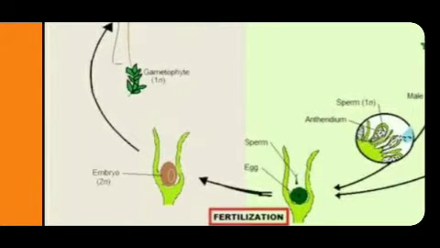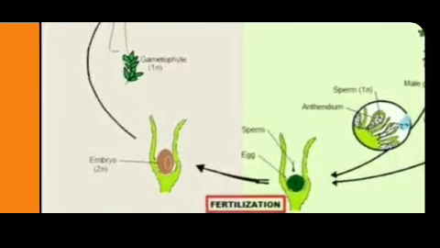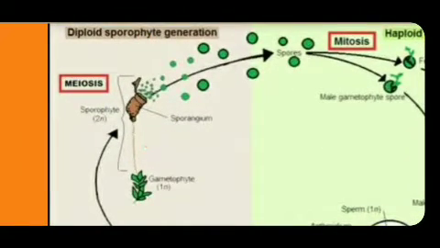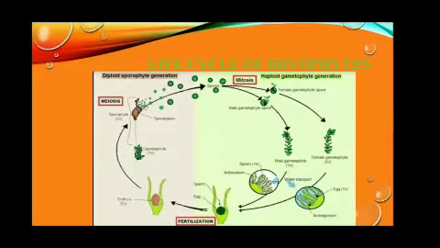This zygote grows as a multicellular body called sporophyte. This sporophyte undergoes meiotic division and produces spores. The sporophyte is differentiated into foot, seta and capsule. This capsule contains sporangium and inside the sporangium spores are there. These spores fall on the soil and again germinate to form gametophyte.